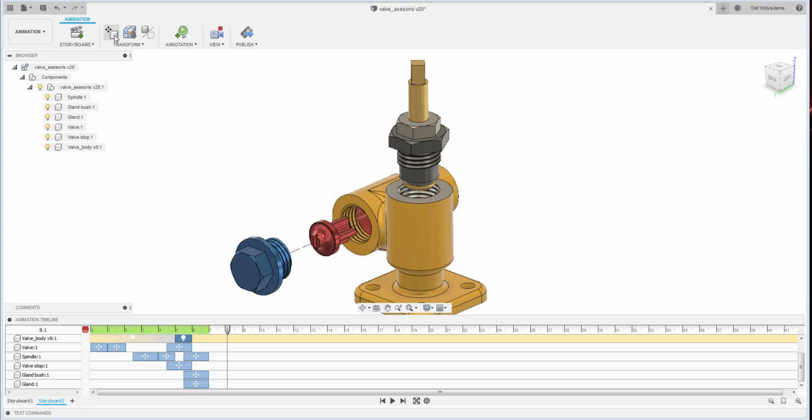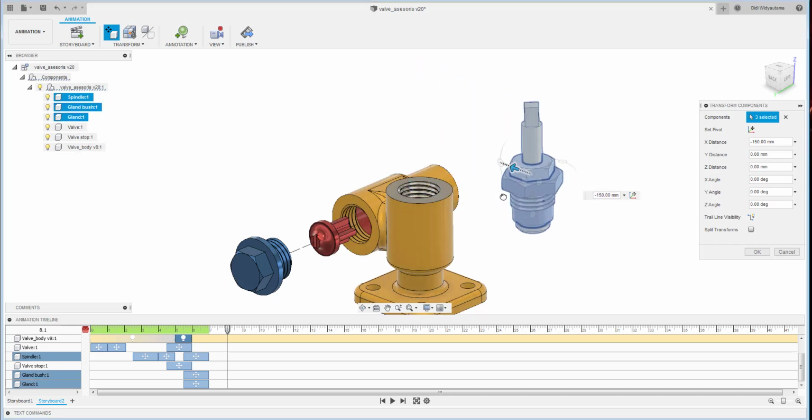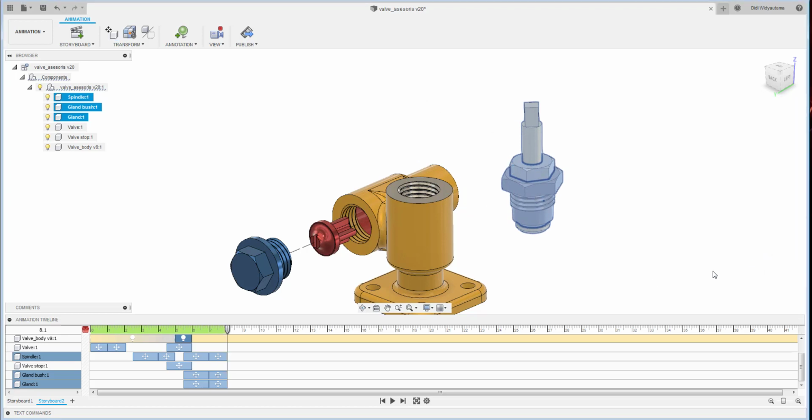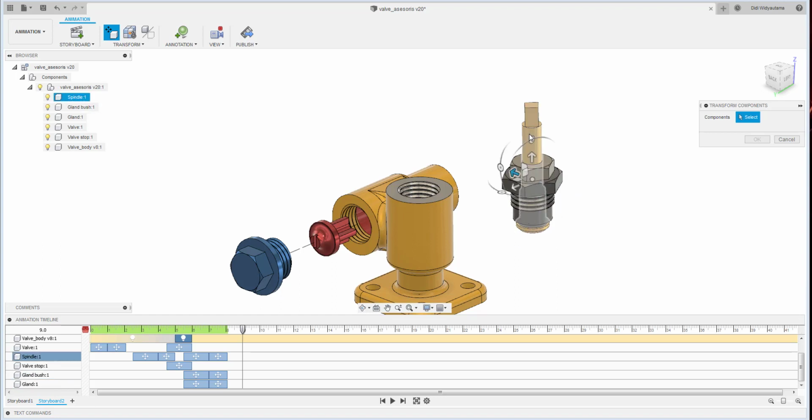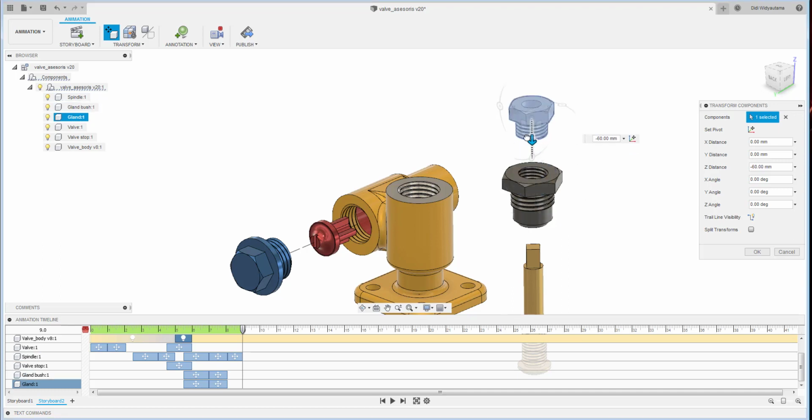Add 1 more second and move all again 1 more time, but this one to this direction. Okay, and then add 1 more second and move this going down. Okay, and also this one going up.